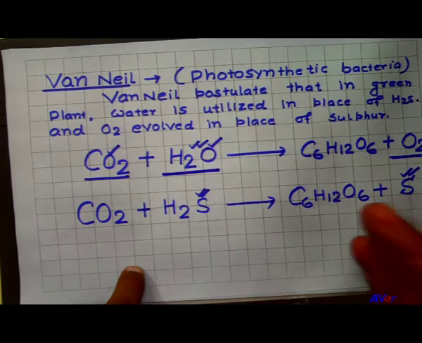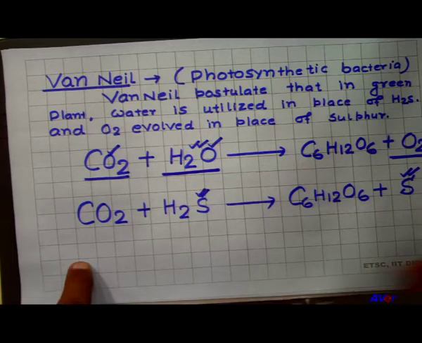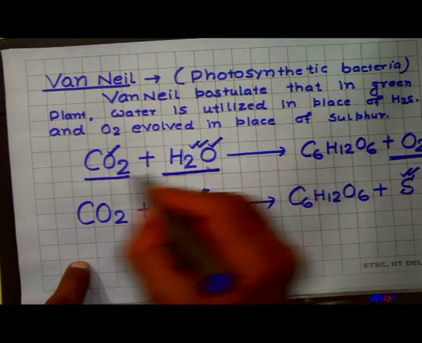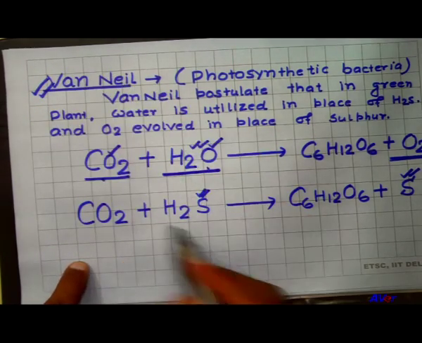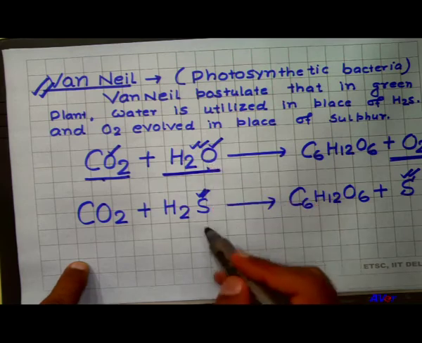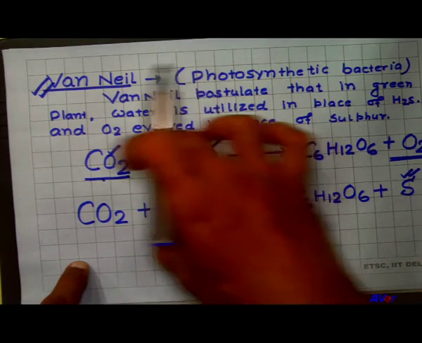Finally, it was proved by various scientists like Van Niel, Rubin and Kamen, and the Hill reaction. He finally proved that this oxygen came from the water, not from the carbon dioxide. So, this is the first proof by Van Niel. Instead of using water, he used hydrogen sulfide and proved that the hydrogen,